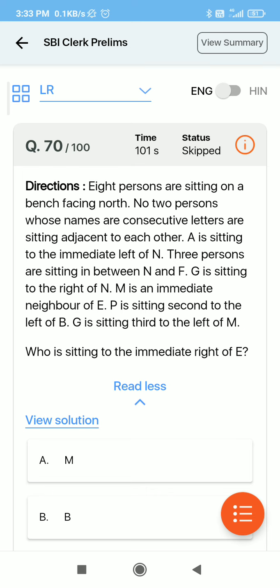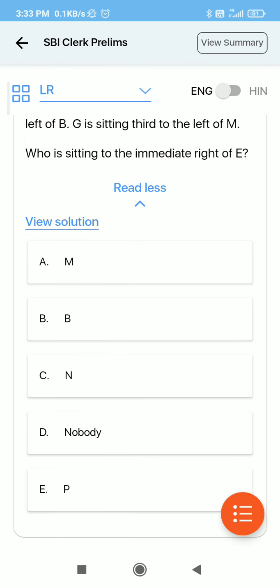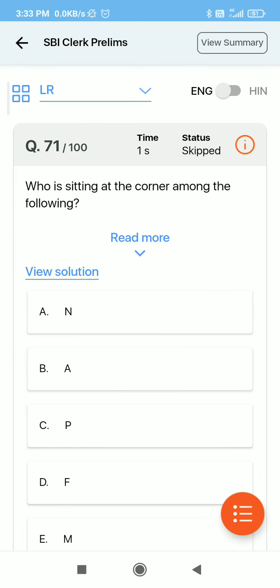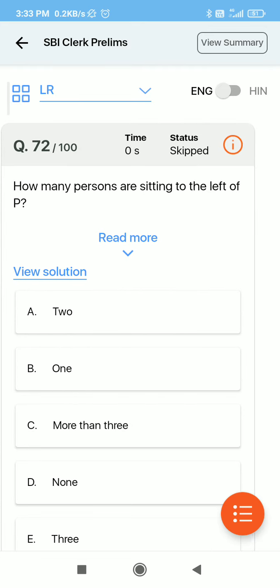Now this is a sitting arrangement question. After attempting the mock, if you are unable to attempt the sitting arrangement, then do it without a timer, and then again do it with a timer and try to see the time. Here I took 101 seconds and I could not attempt this question also. So this is a weak point because I could not solve it after giving around 2 minutes. Try to solve 5 questions of sitting arrangement of prelims level daily. Then this is also a question of sitting arrangement.